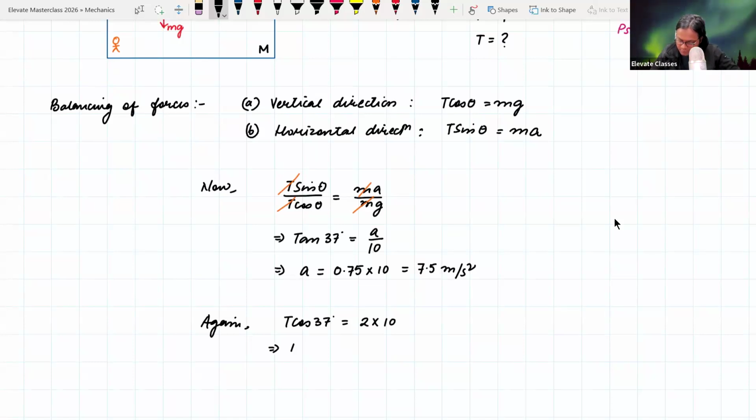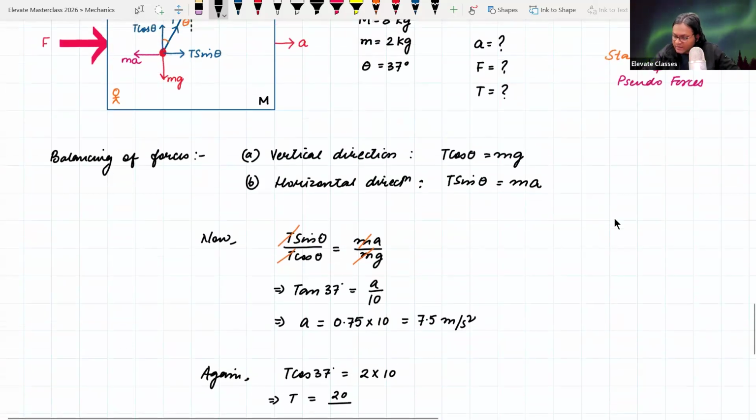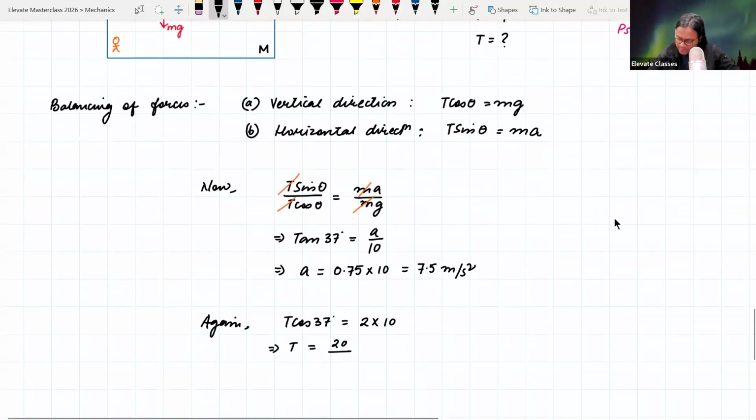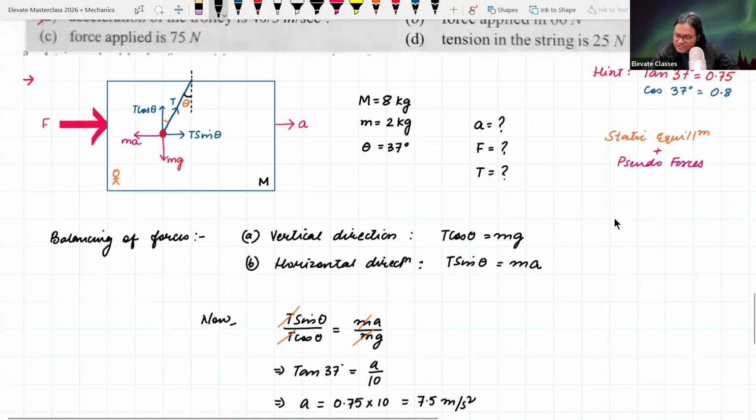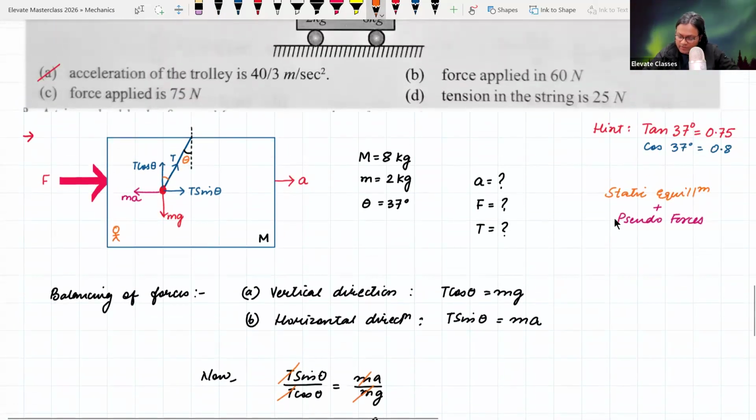So therefore T is equal to 20 divided by cos 37, which I have given you as 0.8. So this comes out to be around 25 newtons. So tension is 25 newtons. Correct है, tension 25 newton है, ठीक है?